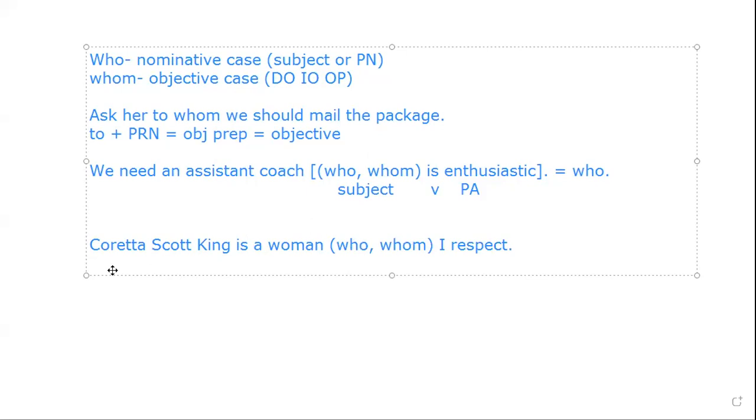Now, where does my clause start? My independent clause is Coretta Scott King is a woman. If I put brackets right here and right here, it shows that this is my subordinate clause. Now, what do I have? I have to do this on the exam. What is the word I?